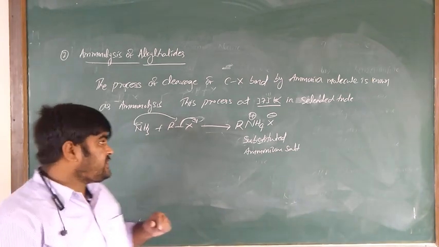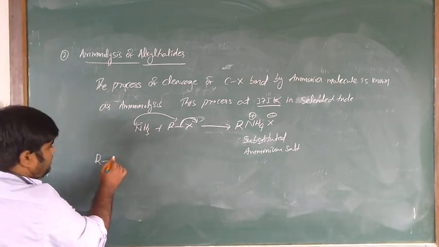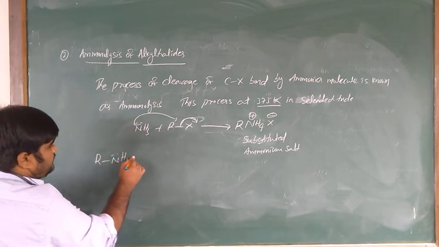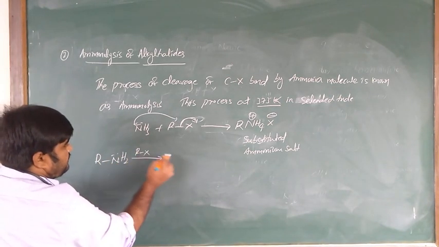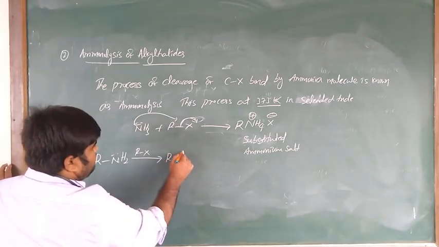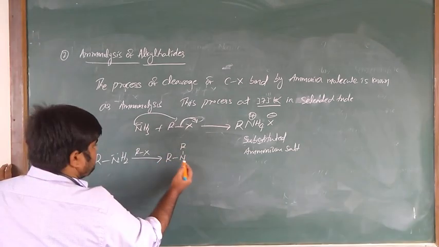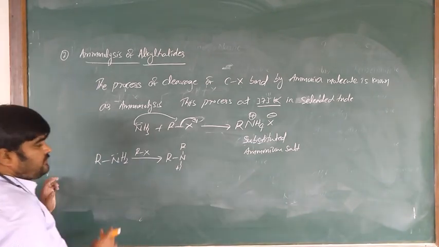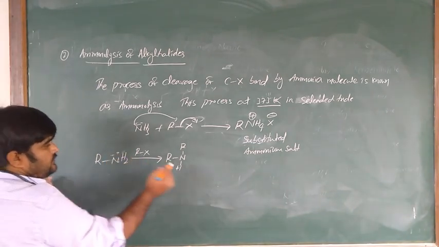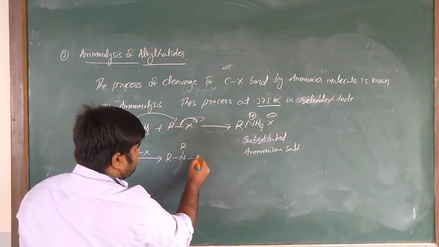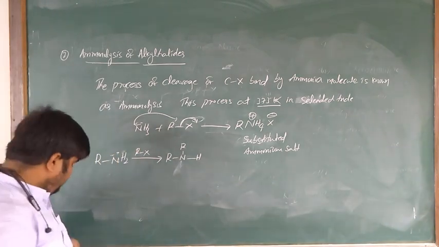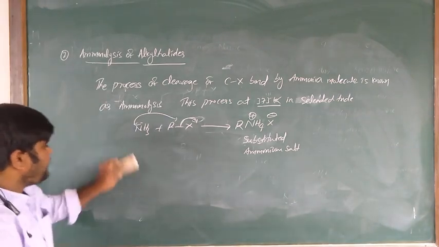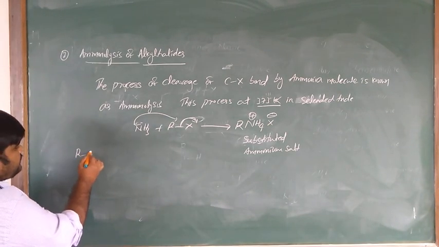That means, for example, take a primary amine, an alkyl amine. It produces the secondary amine. Is it clear what I am saying? So primary amines, secondary amines, and tertiary amines also act as nucleophiles.